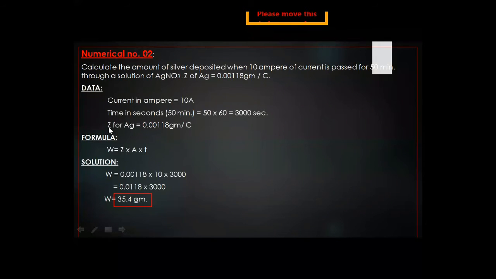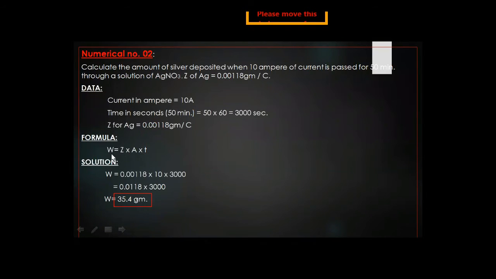Now, the value of Z, what is Z? Z is the electrochemical equivalent for silver. What is this? 0.00118 gram per coulomb. This is given here in our question. So, you know very well students, each and every element has its own value of Z, that is the electrochemical equivalent. Now, according to our data, we will apply the formula for Faraday's first law.